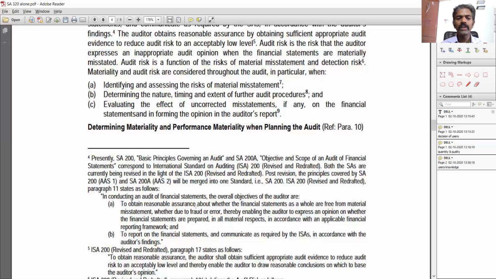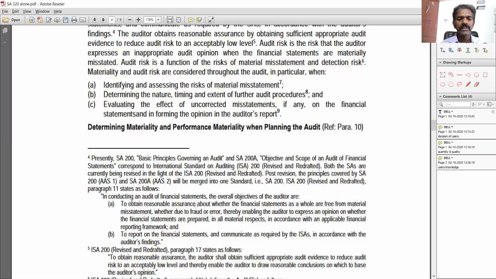It is possible, but what are the resources required? Say hundreds of staff are required, and all those hundreds of staff have to be deployed, and they need to work for 6 months or 1 year to find out whether every single transaction is right or wrong. So it is possible, but it is really, really difficult, and the timelines are going to take too long, and the cost involved is going to be much heavier, and the client will not be able to bear that. And is it really required?